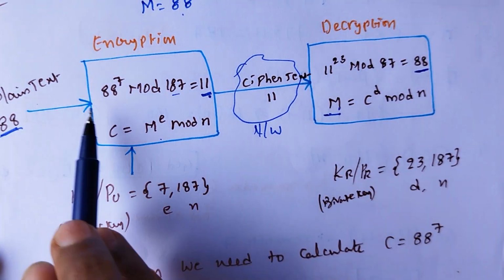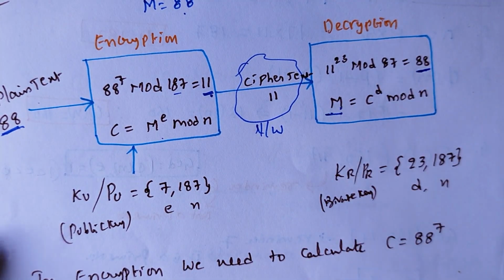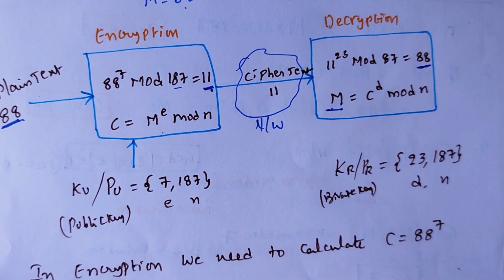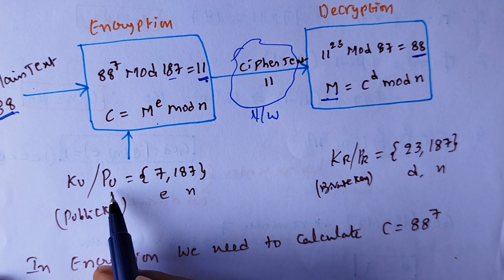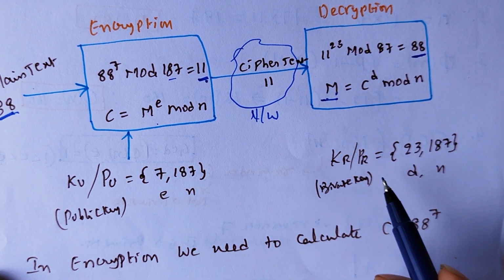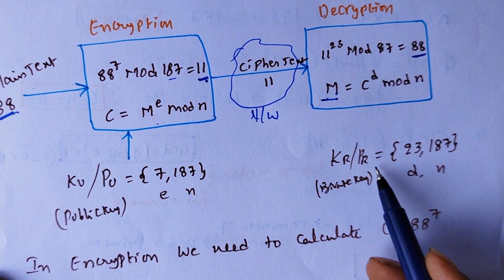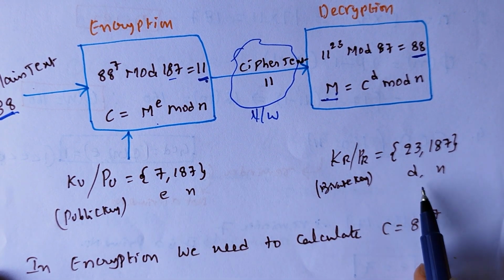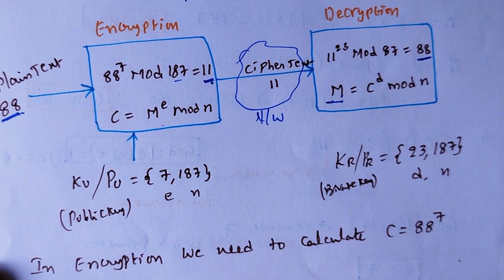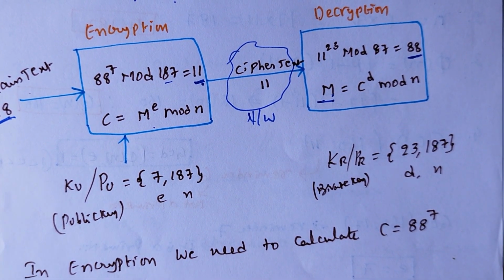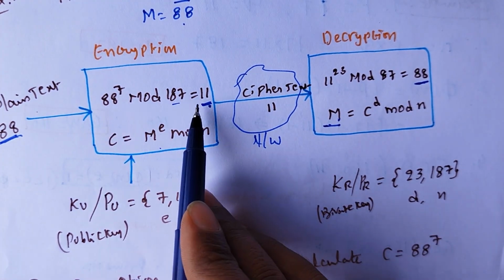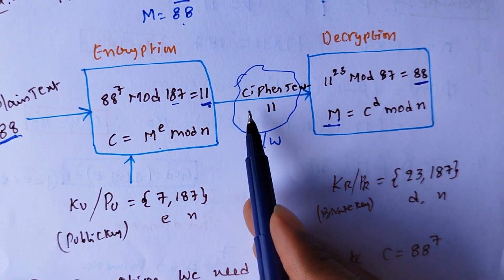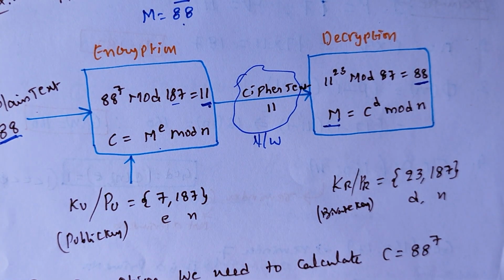This is the encryption side, this is the decryption side. Don't get confused here. Some textbooks refer to the public and private keys as KU and KR, and some other textbooks give them as PU and PR. Both are the same. It is the public key, it is the private key. When you are writing this exam, please carry your calculator because we have to calculate these lengthy values to get the proper results.